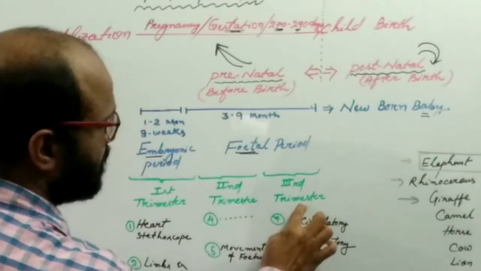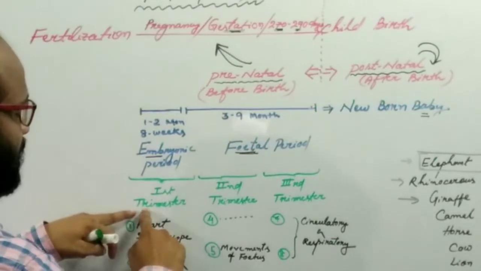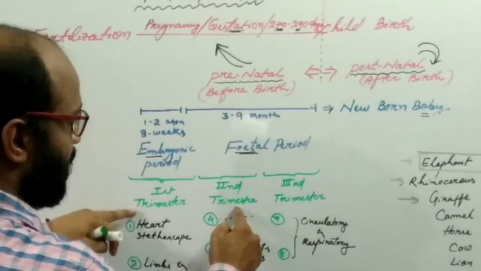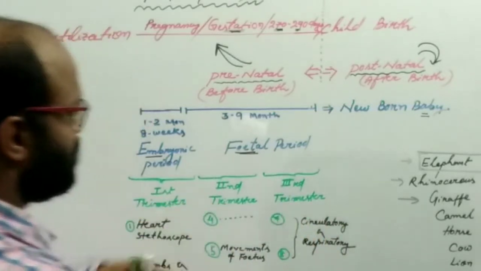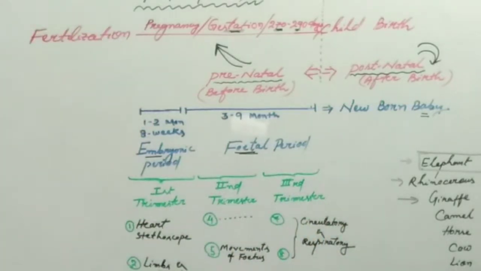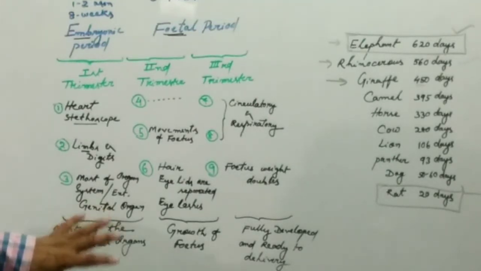So the first trimester means the first 3 months. The next 3 months is known as the second trimester, and the last 3 months of pregnancy is known as the third trimester. In the first trimester, most of the organs are developed.